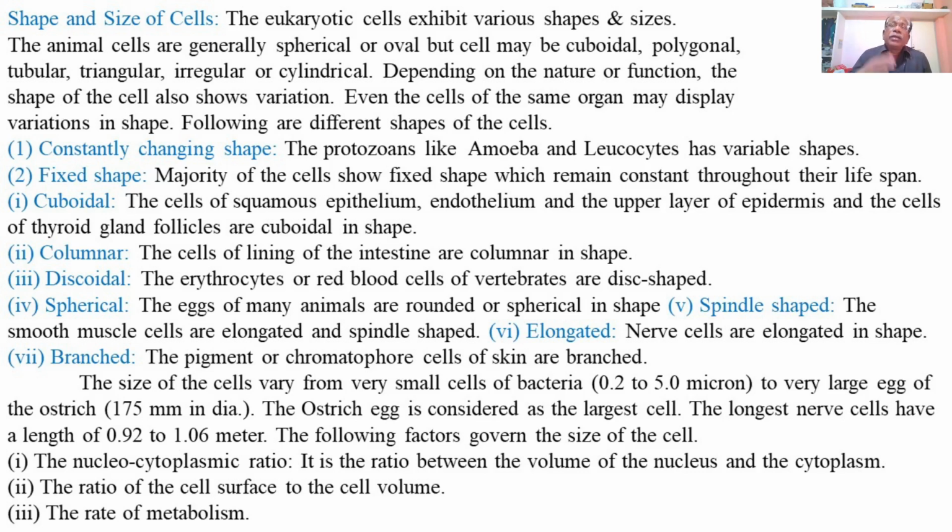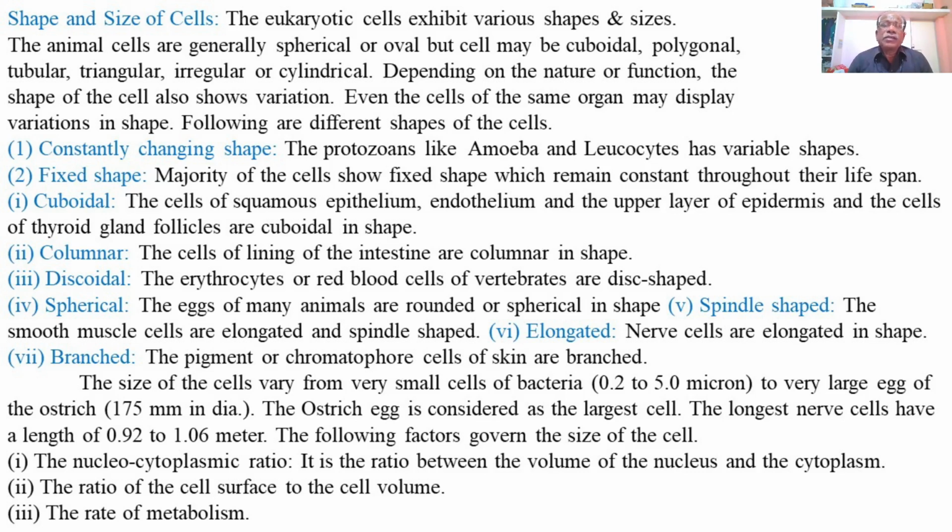Then discoidal, disc-like. The erythrocytes or red blood corpuscles of the vertebrates are disc-shaped. Means these are flat spherical cells. These cells are flat and spherical, representing discoidal shape. And the example of discoidal cells in the animals is erythrocytes or red blood corpuscles of the vertebrates. Then spherical. The eggs of many animals are rounded or spherical in shape.